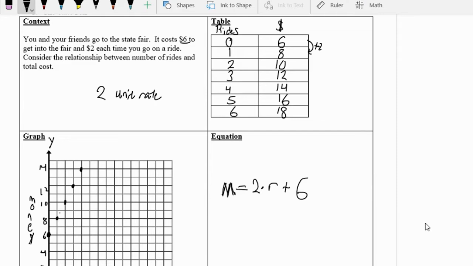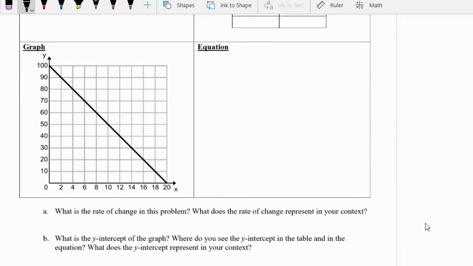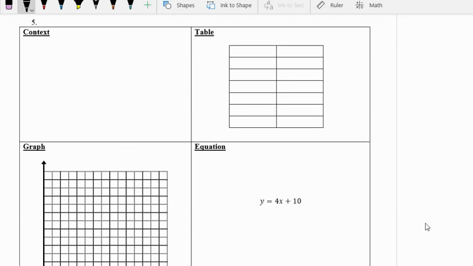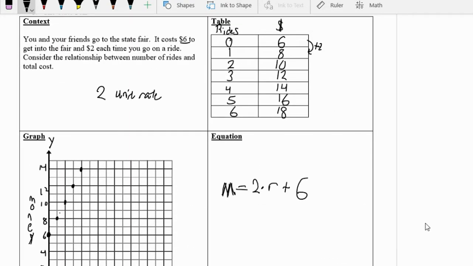I hope so. Let's look for one that has the equation given to us because I want to see what they wrote. Oh, they just did y equals 4x. Okay. All right, we'll change it. We're going to call this y equals 2x plus 6. And that is the equation for this line, or for this graph in this table.